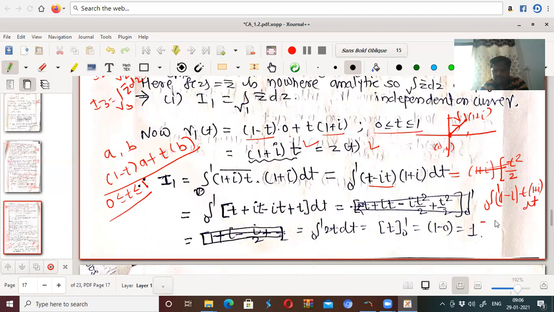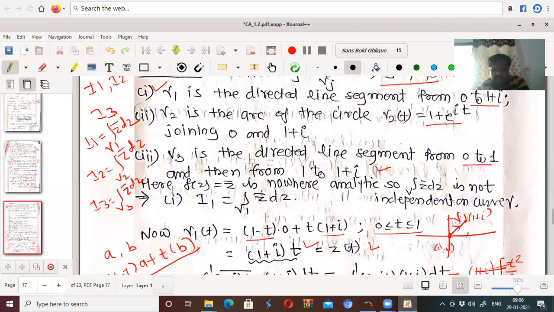What about this? (1 plus i) into (1 minus i) is 1 squared minus i squared, which is 2. So you will get 2 into the integral from 0 to 1 of t dt, which is equal to 2 into t squared by 2 from 0 to 1. And this can be written as 2 upon 2, that is 1, and from 0 to 1 means 1 minus 0, which is equal to 1. So 1 is the integral there. Okay, this is for the first.